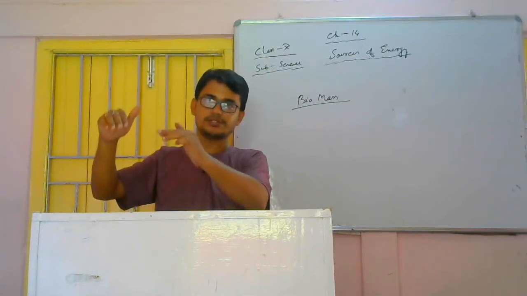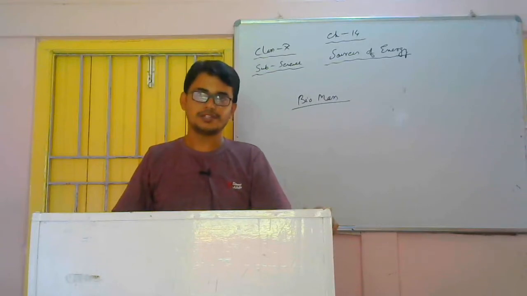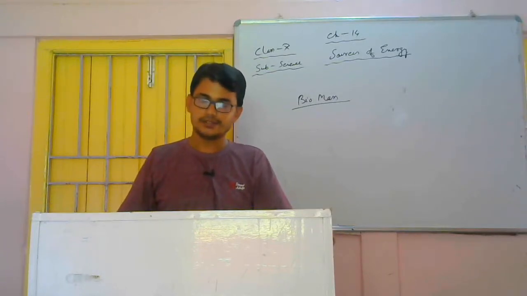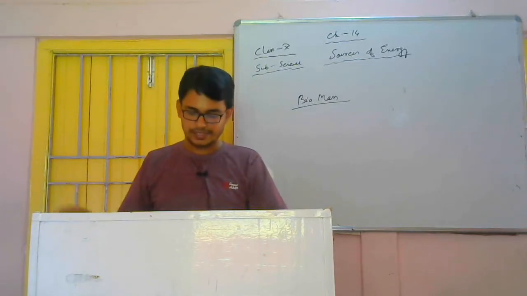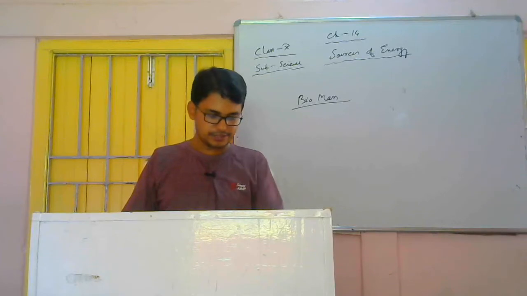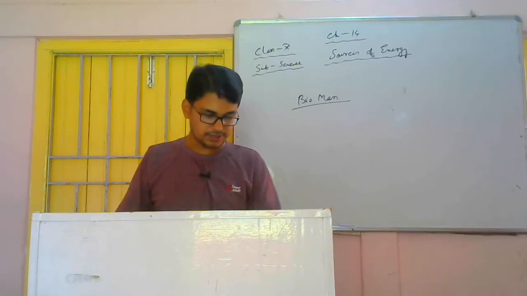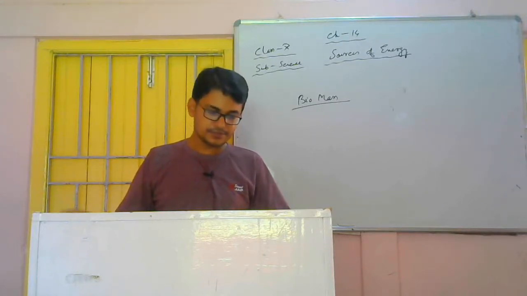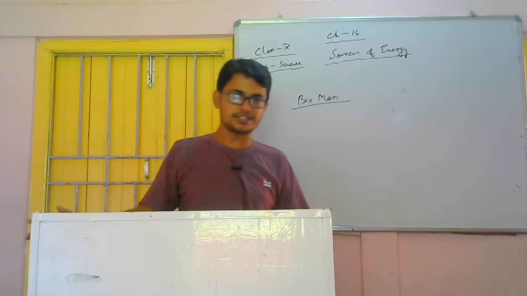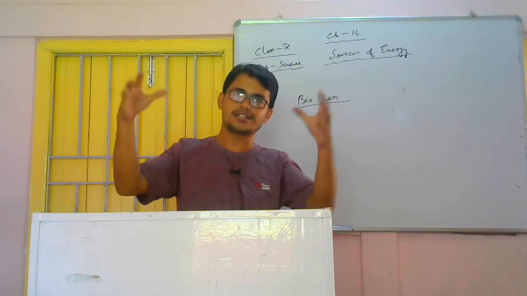The point at which these rays converge becomes tremendously hot. That means heat is generated. Using that heat, we can cook our food, and it can also be used for other purposes. So solar energy can be used as an alternate source of energy. In lower classes also you have learnt about solar energy. Nowadays there are solar cell panels that also store electric energy.